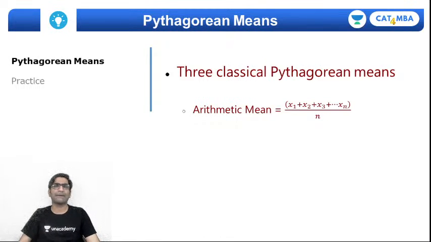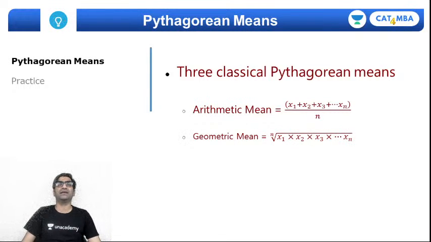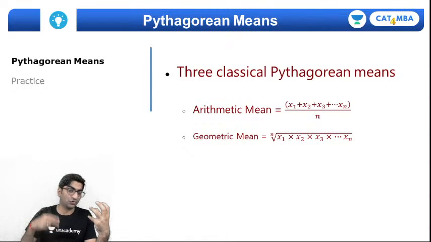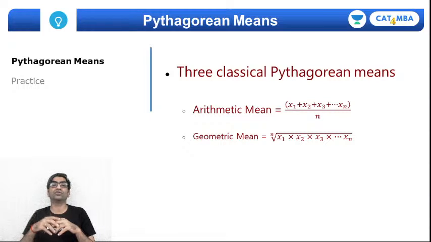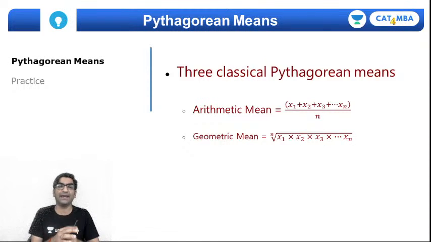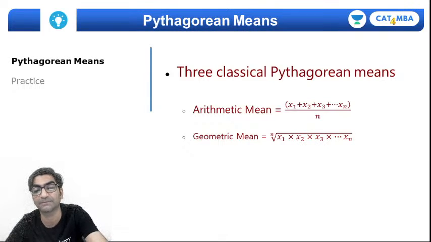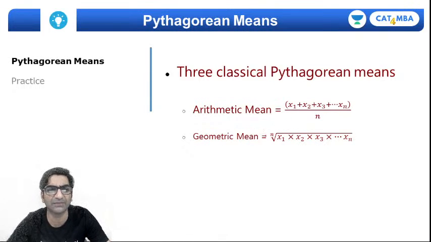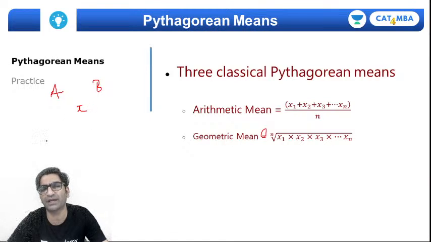The difference is same. The second mean is called the geometric mean, and again, if you want to get a similar sense of what the geometric mean is, then you can imagine there are two numbers a and b. So the geometric mean is the value which, if placed in between, the ratio will remain the same, right? If x is the geometric mean, then x upon a will also be equal to b upon x, right?